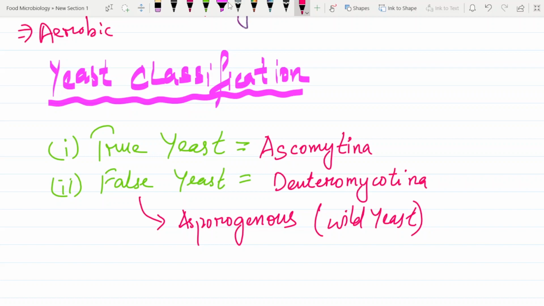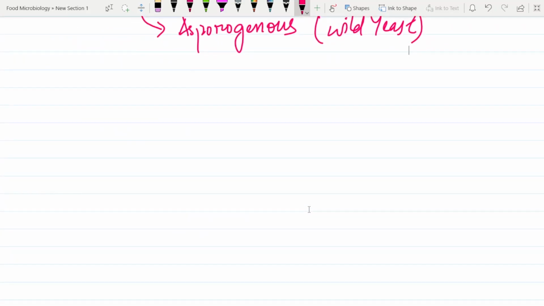Wild yeast means they are not used for any kind of human welfare. Suppose we are using one yeast and we don't use another. The one we have not used becomes a wild yeast, and it is called asporogenous. That is the only thing you have to know. It's a simple concept.